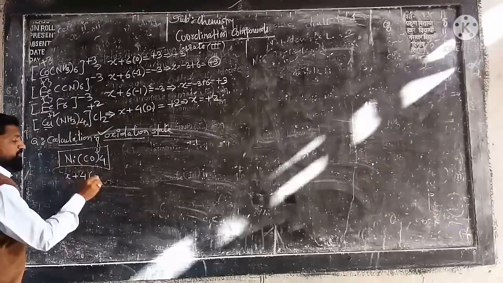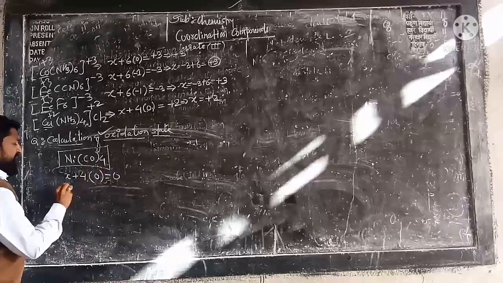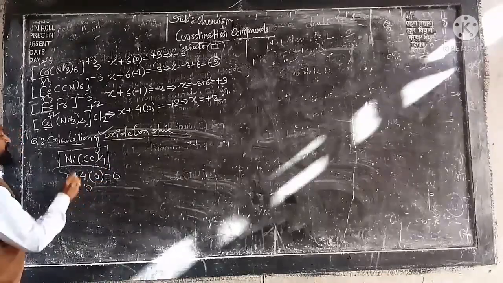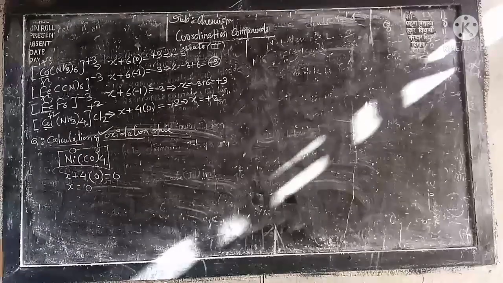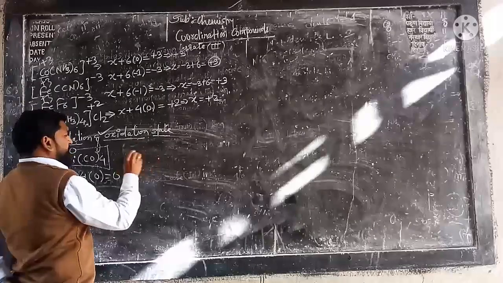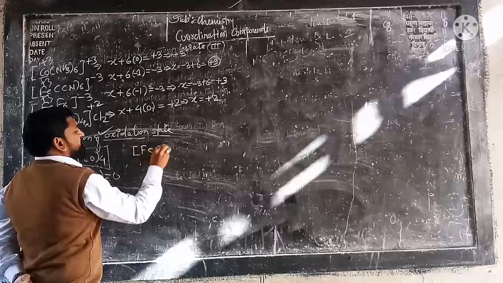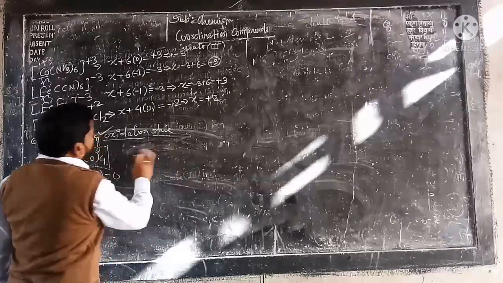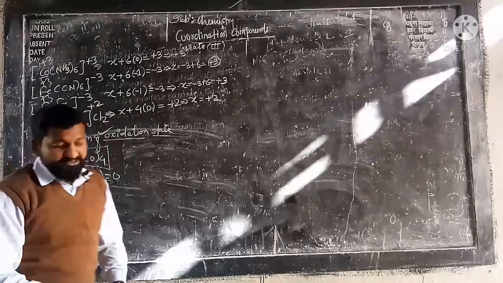Now carbonyl is a neutral ligand, therefore 0, which will be equal to 0 being a neutral molecule, and hence X will be equal to 0. So here the oxidation state is found to be 0. So in this way we can do that thing. Now in this way we can calculate the oxidation state.